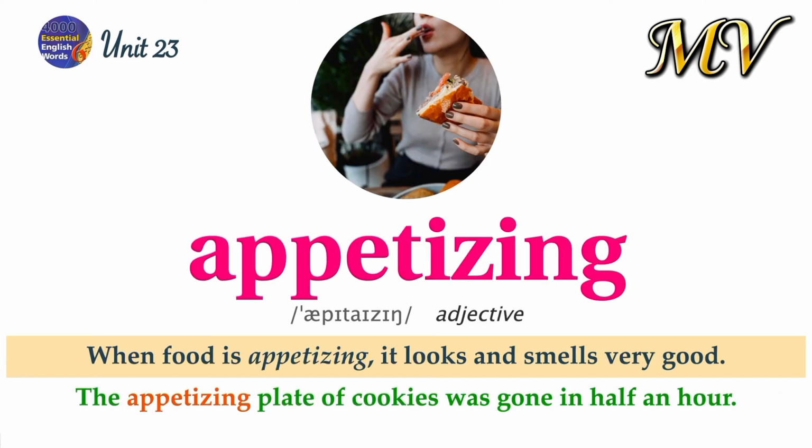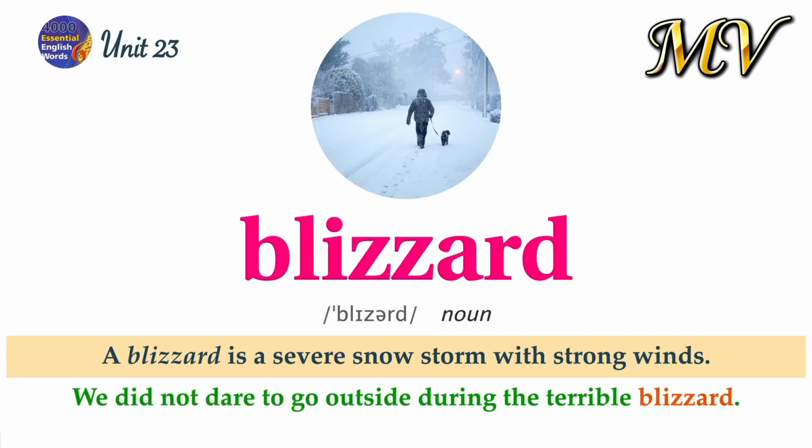Appetizing. When food is appetizing, it looks and smells very good. The appetizing plate of cookies was gone in half an hour. Blizzard. A blizzard is a severe snowstorm with strong winds. We did not dare to go outside during the terrible blizzard.